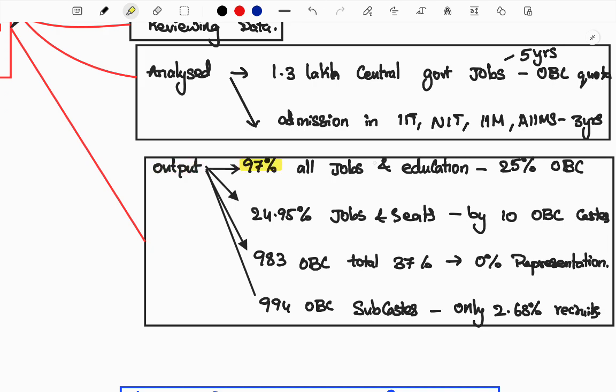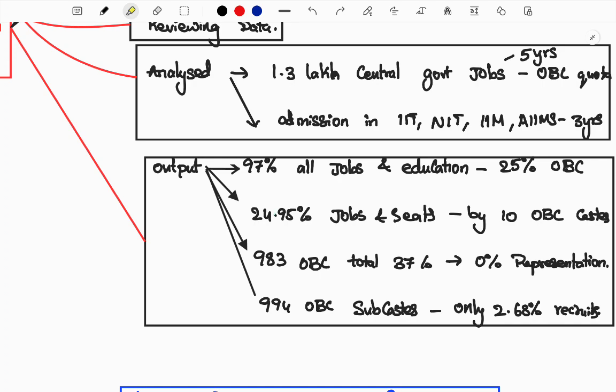97% of all the jobs and education seats of the OBC have been restricted to 25% of the OBC, which means if there are 100 jobs, 97 have been taken by just 25% of OBC category people.